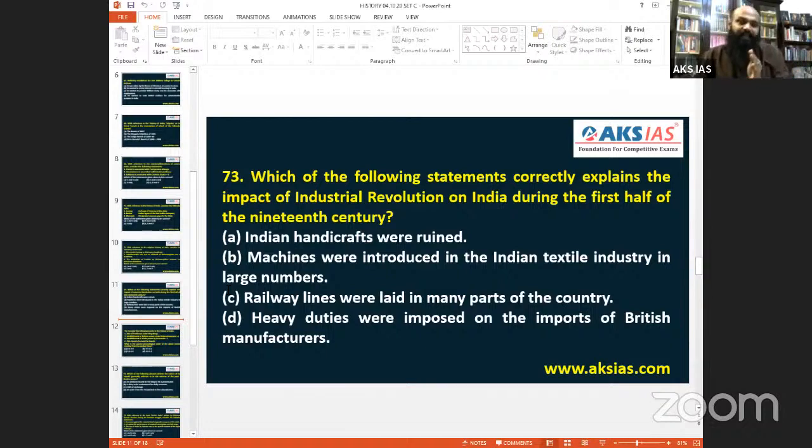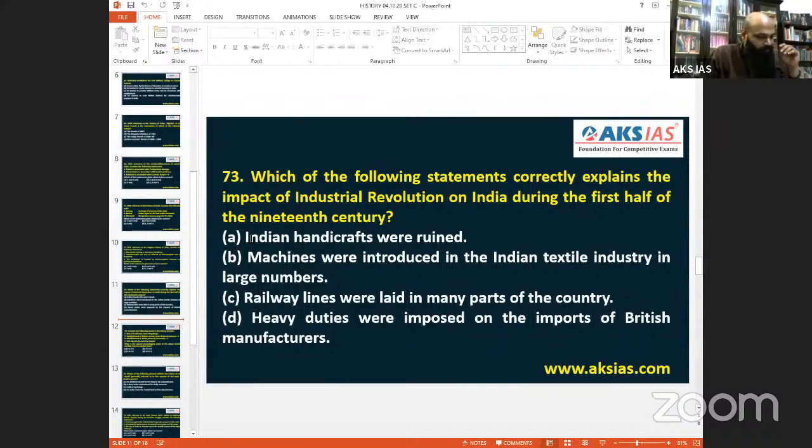But post-American War of Independence, mercantilism was also kind of dropped. And then British went in for more of the laissez-faire concept, but not exclusively everywhere. Please understand that. Not exclusively everywhere. Mercantilism was still followed. Laissez-faire was not everywhere. Please, that is in Europe. Okay, that kind of 73, we can say it is A. 73 is most supposed to be A.